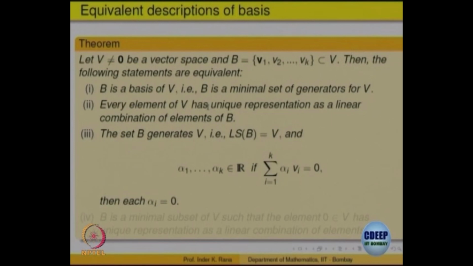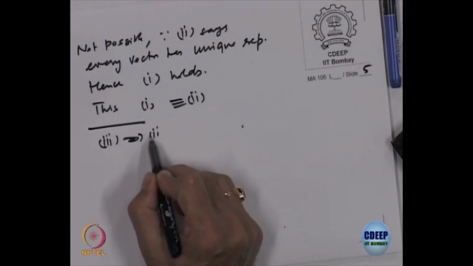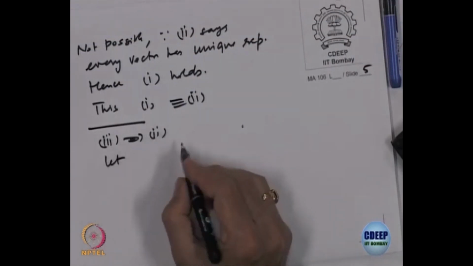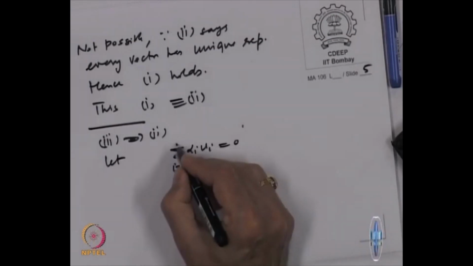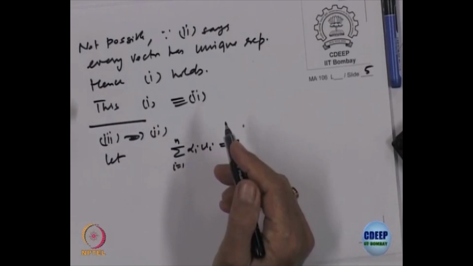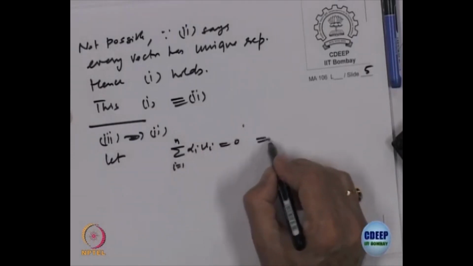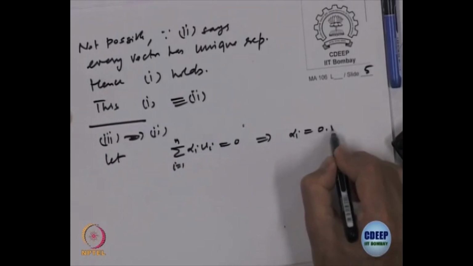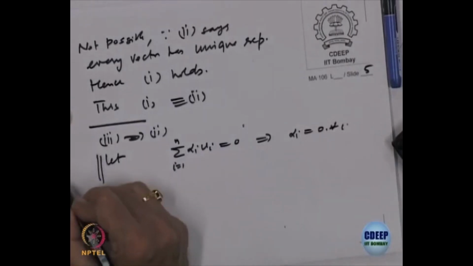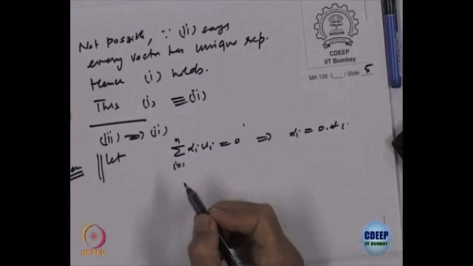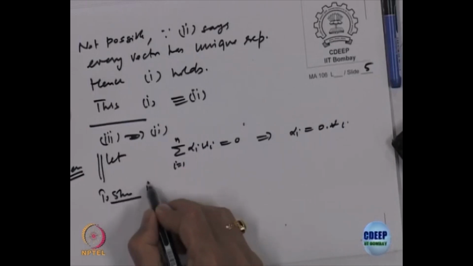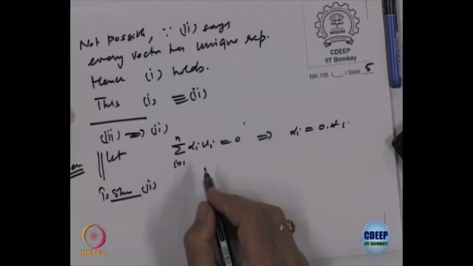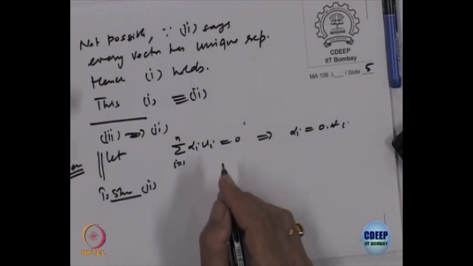So, that is again obvious. So, let us look at 3 implies 2. So, let sigma alpha I V I be equal to 0, I equal to 1 to n. So, that is 3, right. So, let it imply alpha I equal to 0 for every I. So, this is given to me, that is statement 3, right. To show 2, what I have to show? Every element has got unique representation.